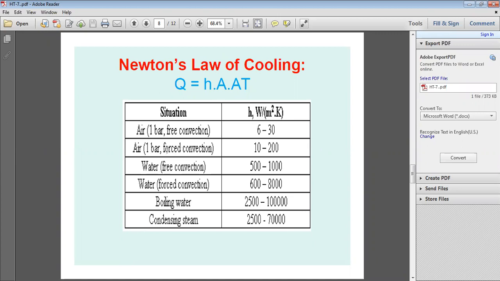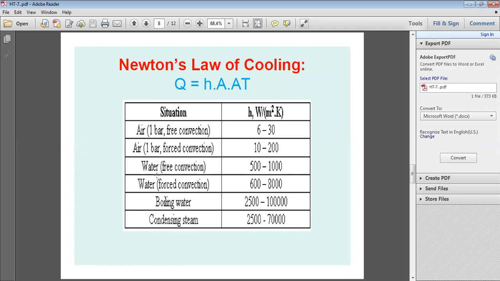And if you take air as the medium, again at a pressure of 1 bar, with forced convection, that is, if you use a fan or blower, then the heat transfer coefficient value increases. For free convection these values are low, and for forced convection these values are higher, 10 to 200 watt per meter square Kelvin.